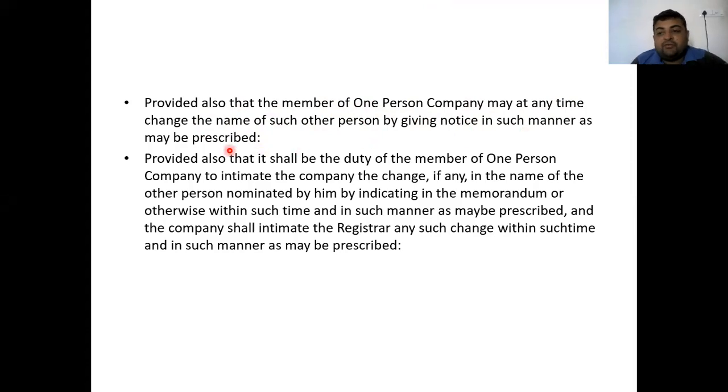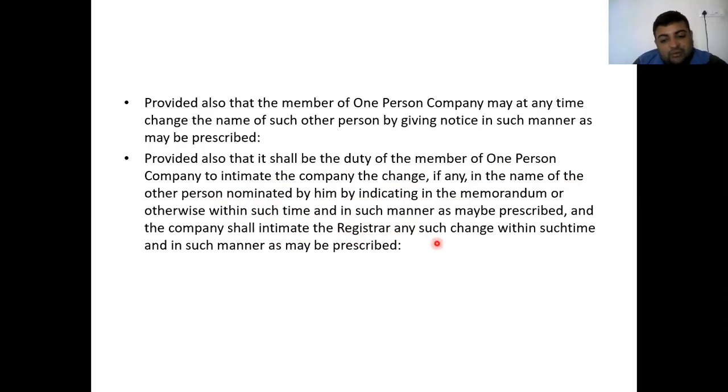Now here, even if the person who has appointed the nominee wants to change the name of that nominee for any reason, in that case also he may change the name by giving notice to the person as well as to the ROC, that is, the registrar of companies. Next, provided also that it shall be the duty of the member of the OPC to intimate the company of the change in the name of the other person nominated by him, by indicating it in the memorandum, otherwise within such time as is prescribed, and the company shall intimate the registrar.